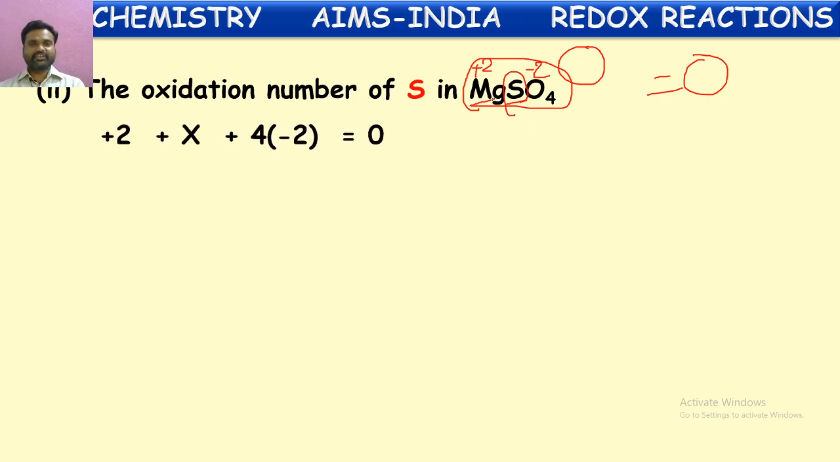For magnesium the oxidation number is +2, and for sulfur, because we have to find it, let us consider that as X, and for oxygen it is -2. For each oxygen the oxidation number is -2. How many oxygen atoms are there? There are 4 oxygen atoms. So 4 into -2 equal to the charge on this molecule, that is 0. So we have 2 plus X minus 8 equal to 0. By simplifying this, we get the X value as +6.